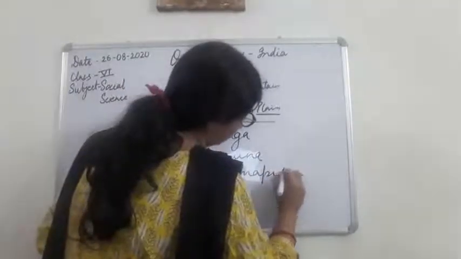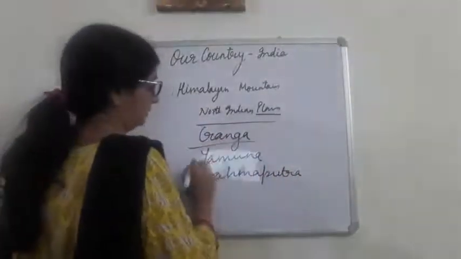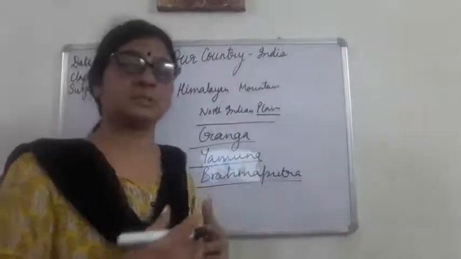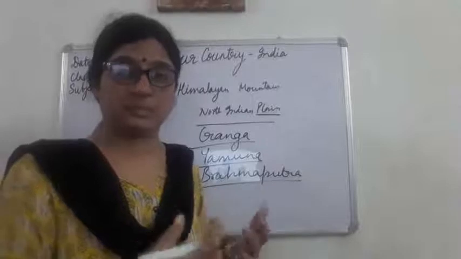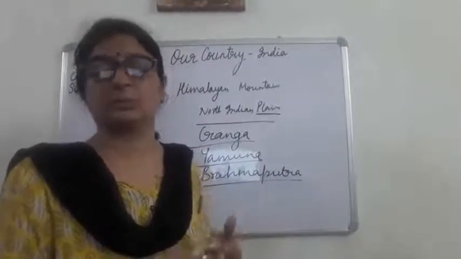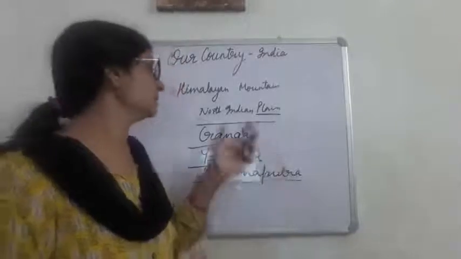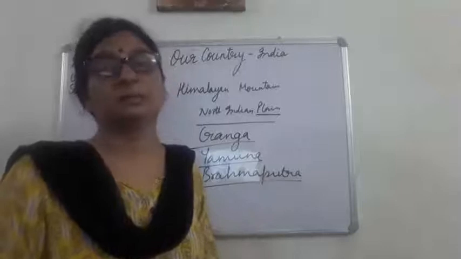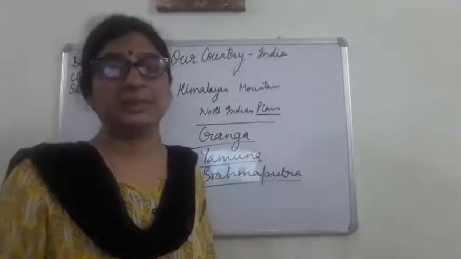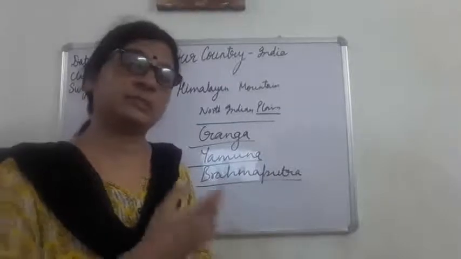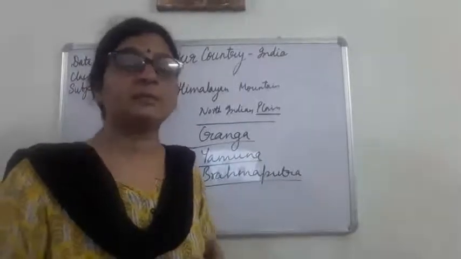So these are the three rivers which have deposited sand, silt and particles of stone in this northern plain, and that is why the plain has been formed by these three rivers only. And the soil of this northern plain is very fertile.